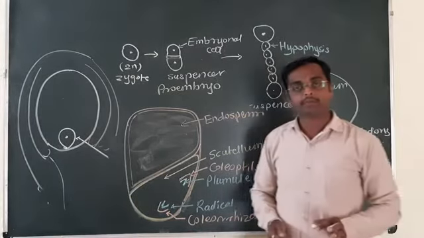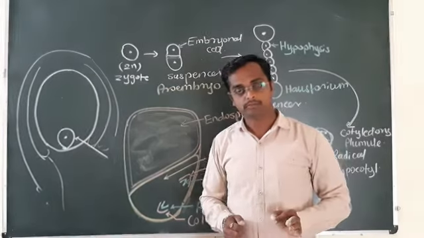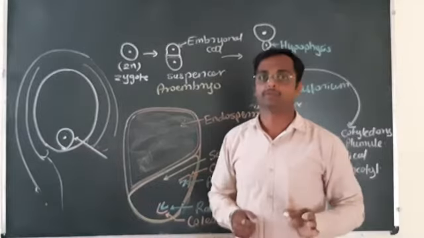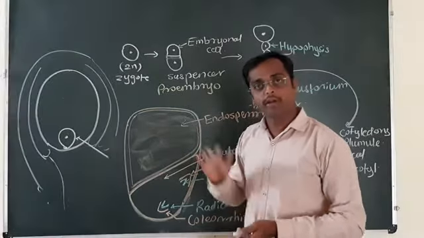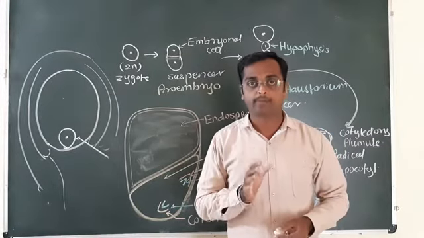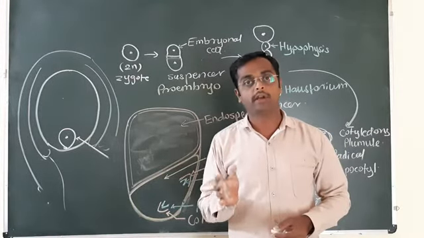And finally, the ovule will turn into the seed, and the ovary wall will develop into the fruit. Understood the embryonic development? Now the ovule will turn into the seed, and the ovary wall will turn into the fruit.